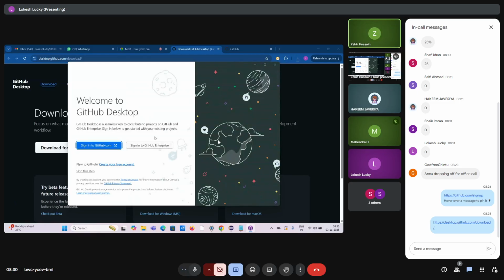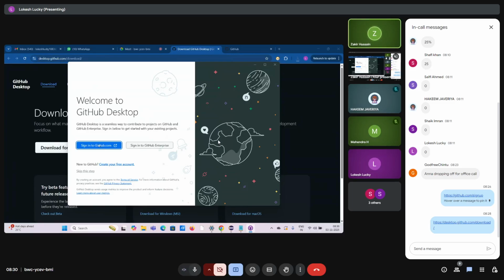Let us be cautious and save our code. On your left hand side, there are two options. One is sign in to github.com, and the other one is sign in to GitHub Enterprise. Enterprise is the one for company-owned GitHub repositories. But we are using personal GitHub, right? So please select the left one.